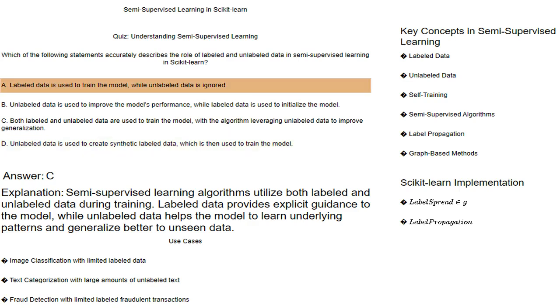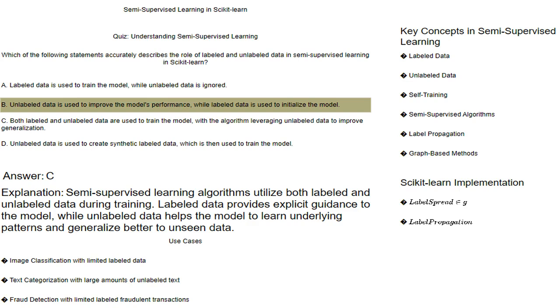A. Labeled data is used to train the model, while unlabeled data is ignored. This statement is incorrect. Semi-supervised learning specifically harnesses the power of unlabeled data along with labeled data. It doesn't ignore the unlabeled data. False.